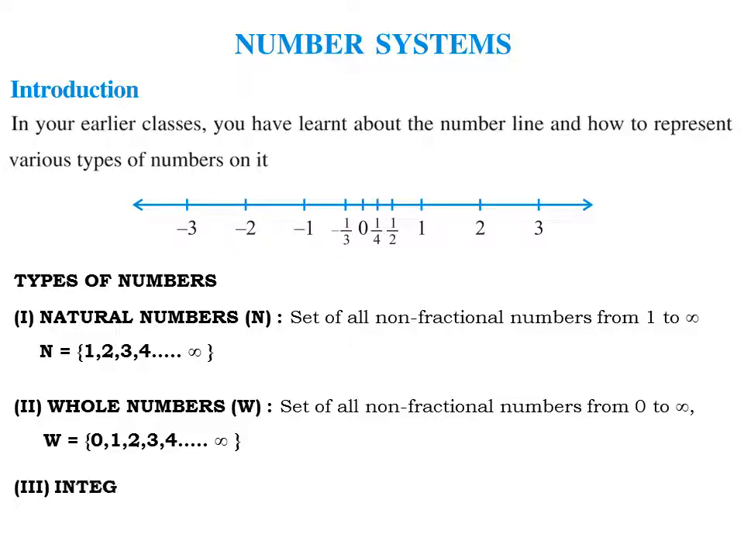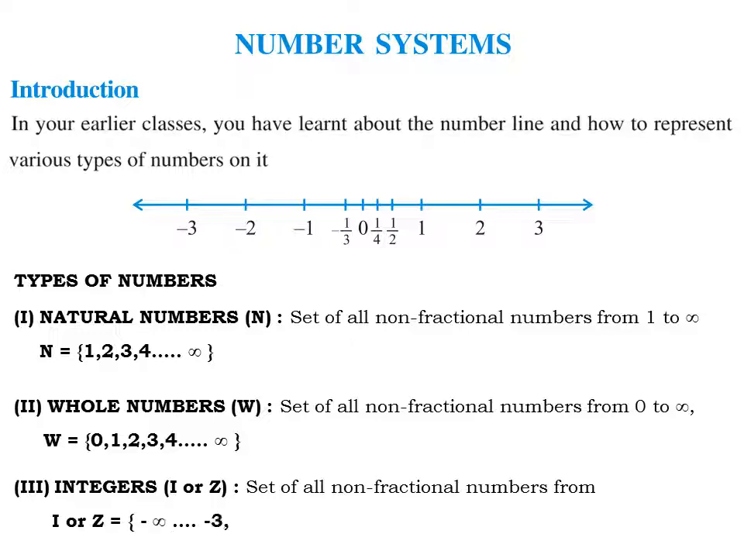Now type 3, integers, which are denoted by I or Z. Again, it is the set of all non-fractional numbers from minus infinity to plus infinity. So you can say it is minus infinity up to minus 10, minus 6, minus 5, minus 3, minus 2, minus 1, 0, then plus 1, plus 2, plus 3 up to plus infinity. This set belongs to the integer type of numbers.